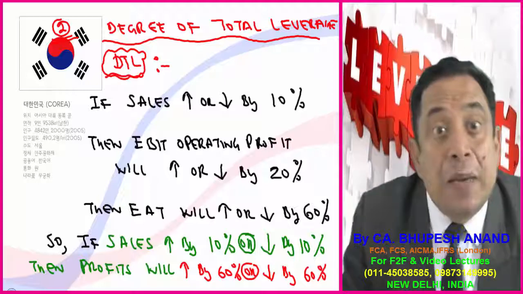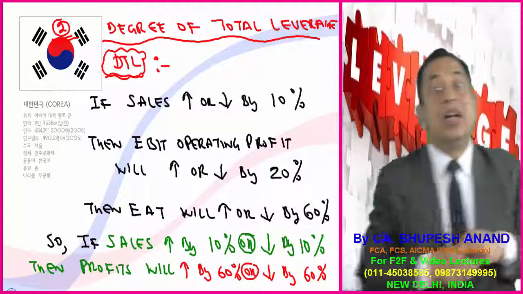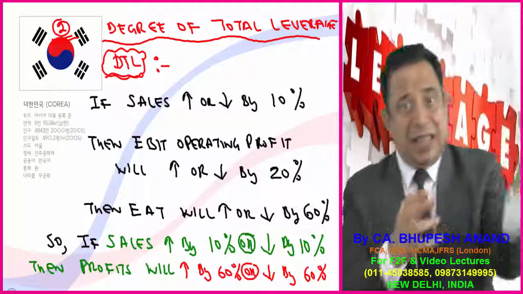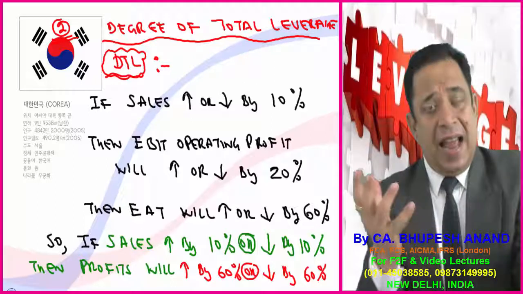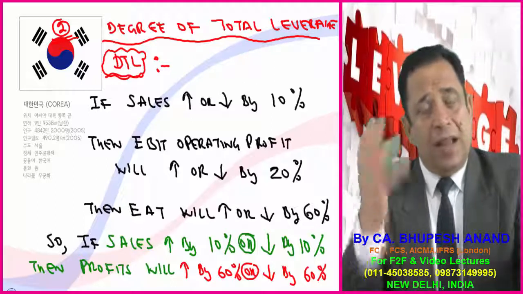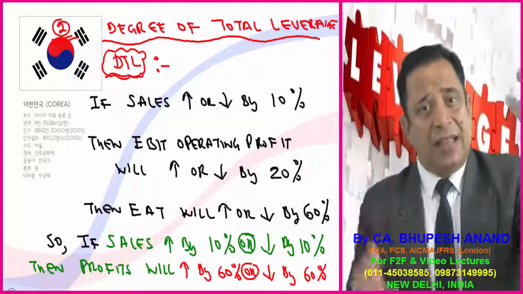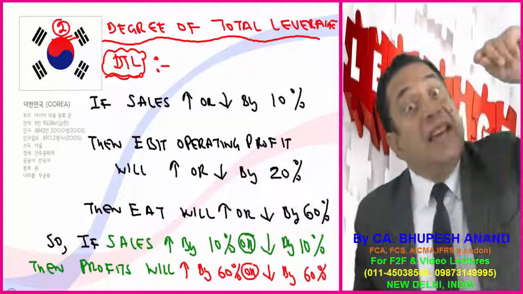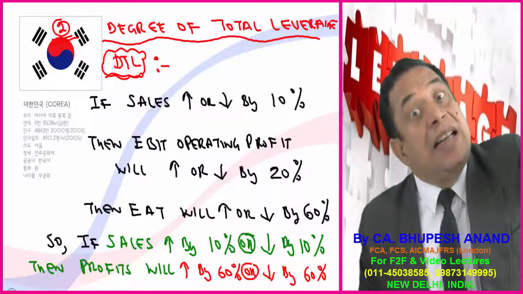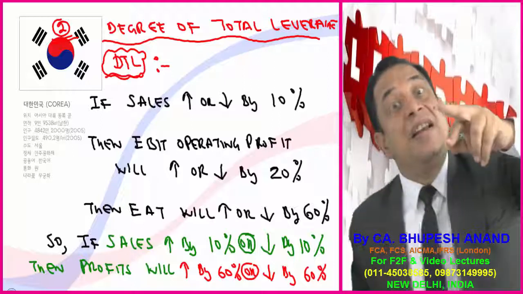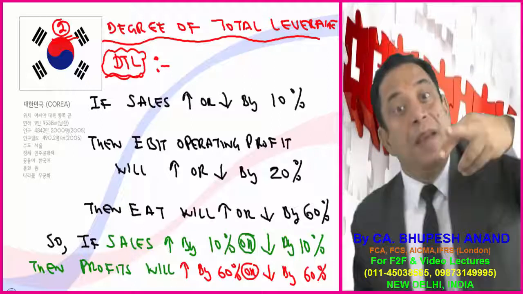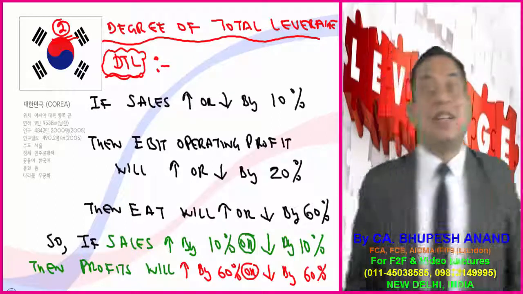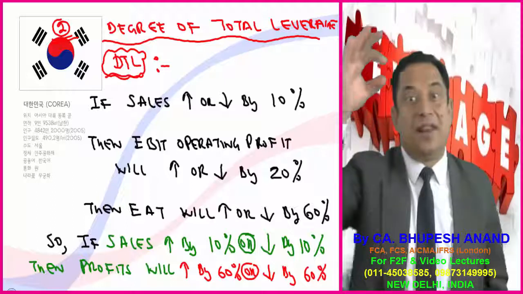Now what I mean by degree of total leverage or degree of combined leverage, it is a disproportionate change in sales and EAT. For example, in my case study, I have taken DOL as 2 and DFL as 3. It means if sales increases by 10%, then EBIT will increase by 20%. And if EBIT increases by 20%, EAT will increase by 60%, because I have taken DOL as 2 and DFL as 3.